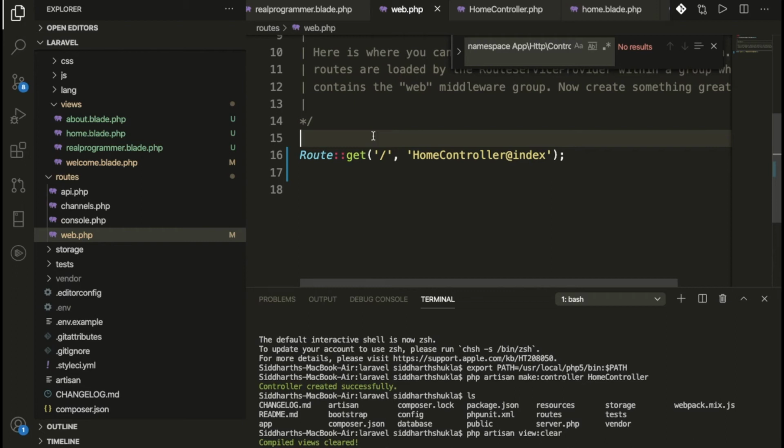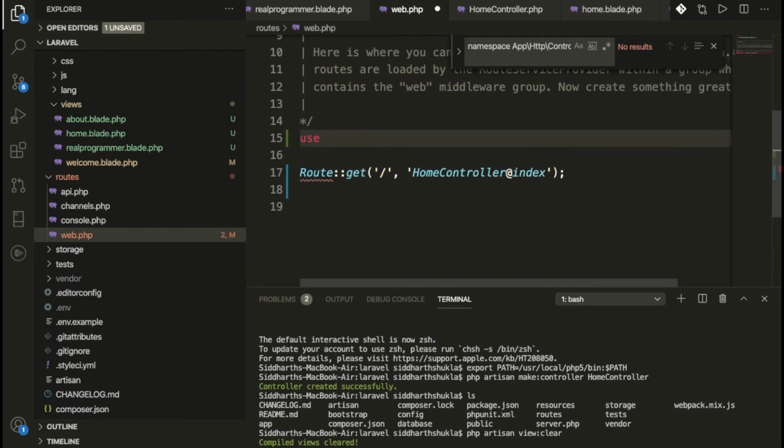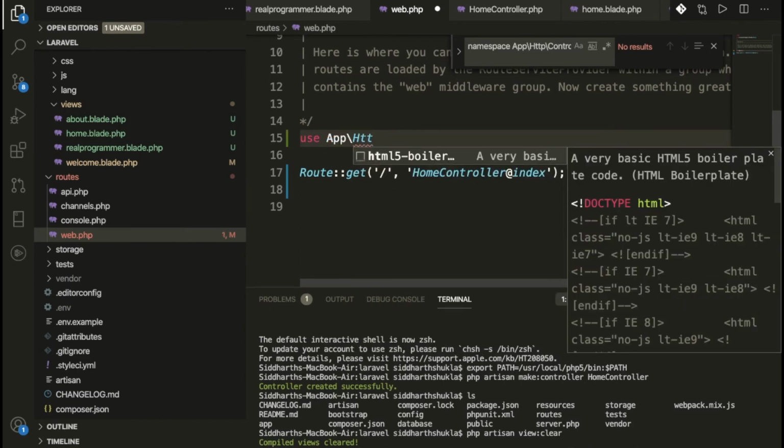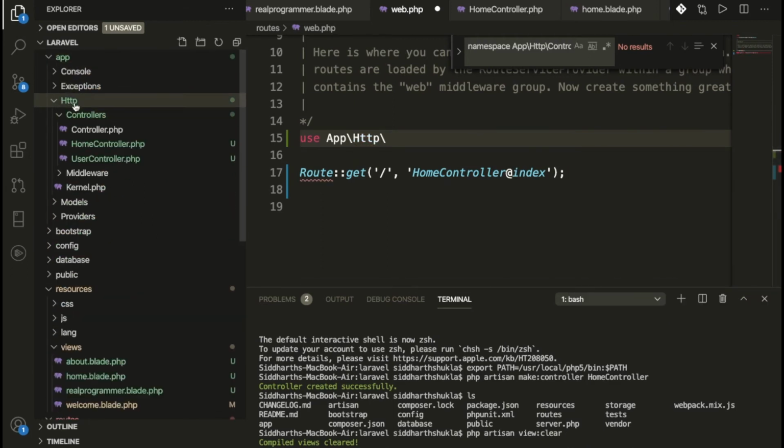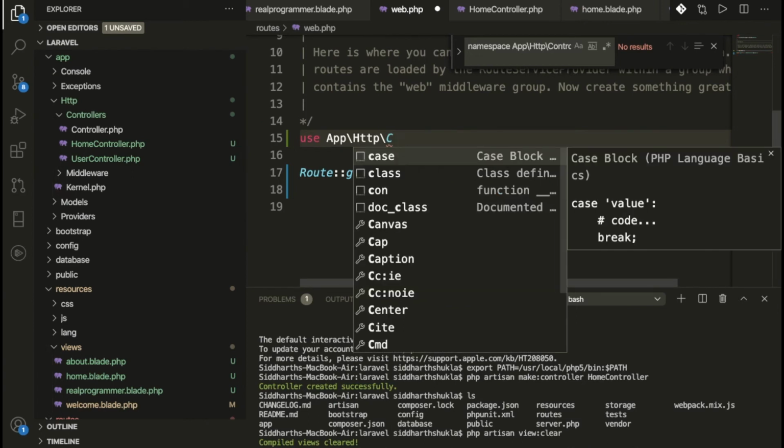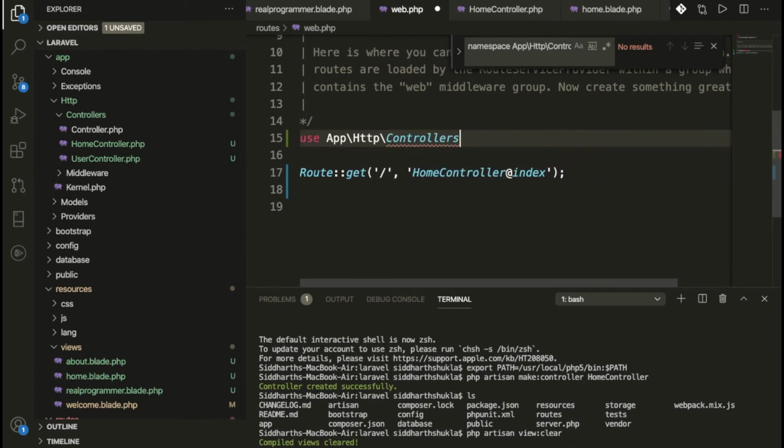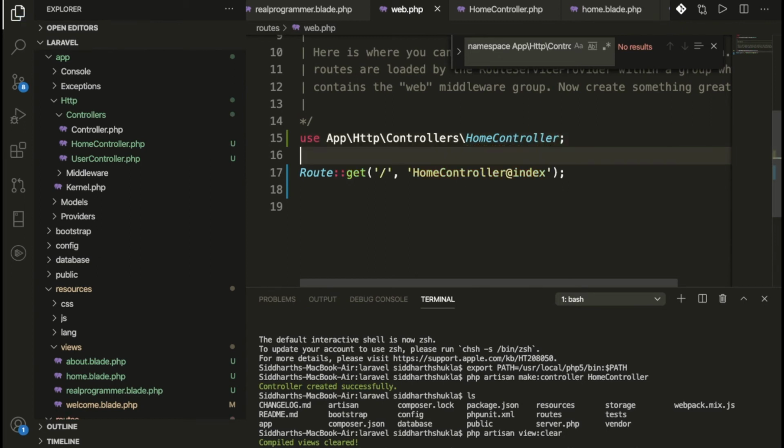First of all, I need to write use App\Http\Controllers\HomeController; with a semicolon. Now, if we call the HomeController function directly as a string, this will not work.